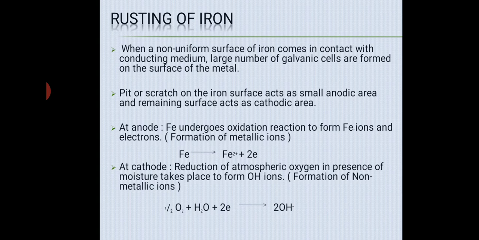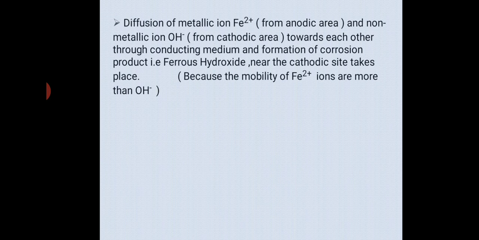Now what happens? The metallic ions Fe2+ from the anodic area and the non-metallic ions OH- from the cathodic area diffuse towards each other through the conducting medium. Here the conducting medium is water, and corrosion product is formed. Initially these 2 ions, Fe2+ and OH-, migrate towards one another and ferrous hydroxide is formed.